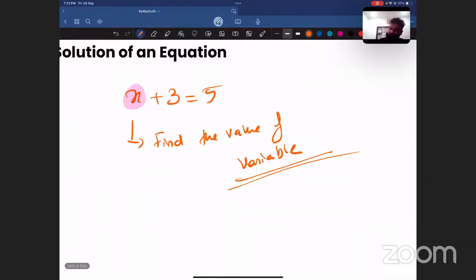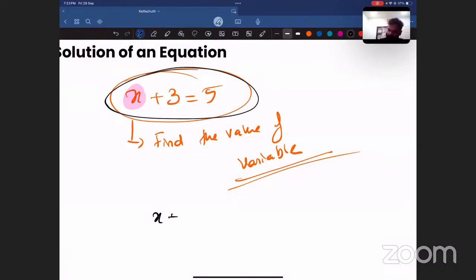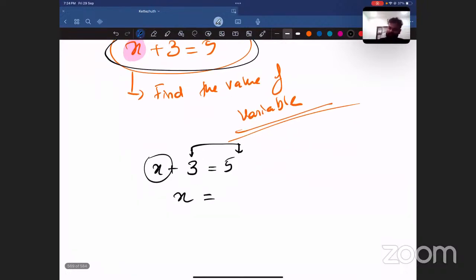So when you look at x plus 3 is equal to 5, what is the variable? x. So you put the x there, and you can take this number 3 to the right side. Now look at the 3. What was the 3 here? It is addition. So an addition, when it goes to the right side, will become subtraction. Subtraction, when it goes to the right side, will become addition.